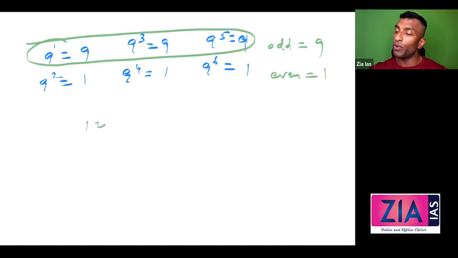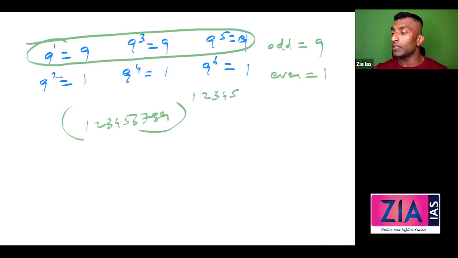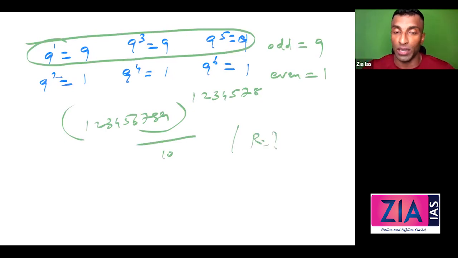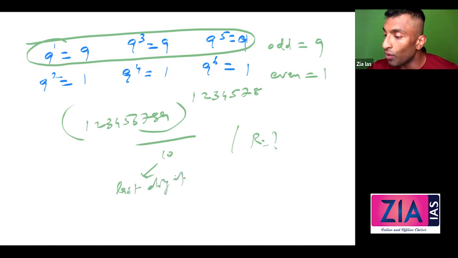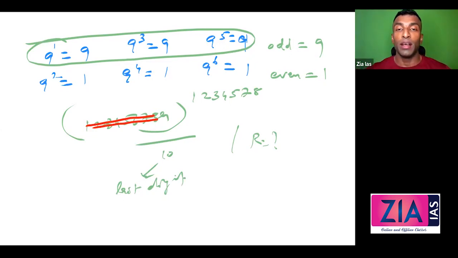So 1, 2, 3, 4, 5, 6, 7, 8, 9 raised to 1, 2, 3, 4, 5, 6, 7, 8. What is the answer? Divided by 10, what is the remainder? So difficult and tough a question it looks like. Divide by 10 means last digit is what I'm looking for. So it doesn't matter what you're going to get here. So the question is 9 raised to this. Now what I need to know is whether the power is odd or even. Check this, 8. It is even. What is your answer? Answer is going to be 1.